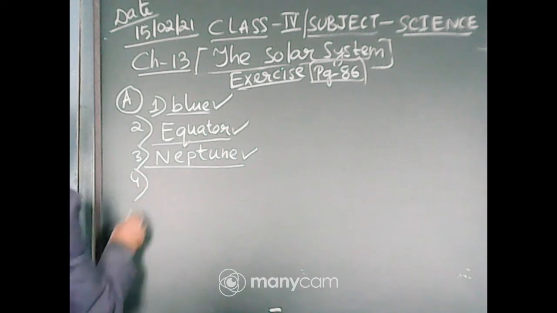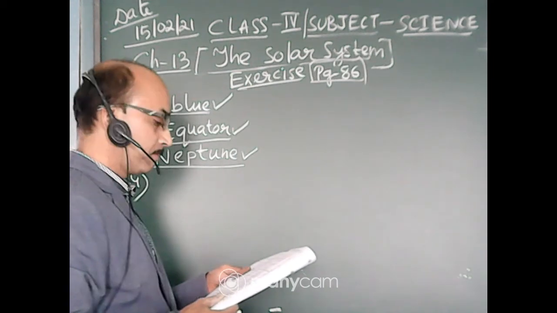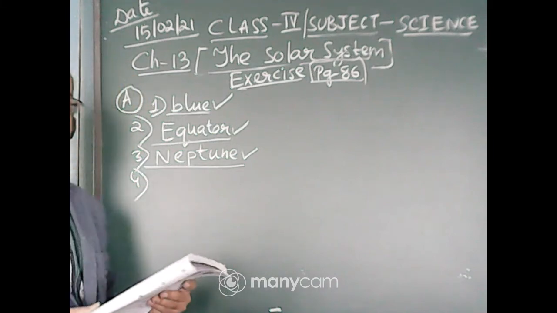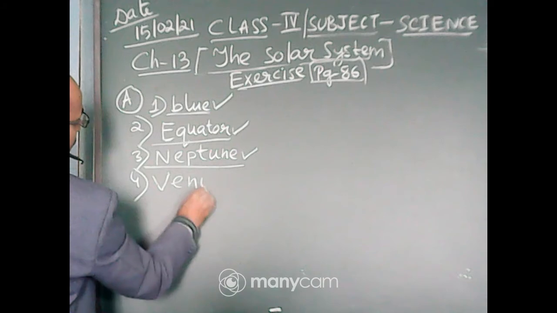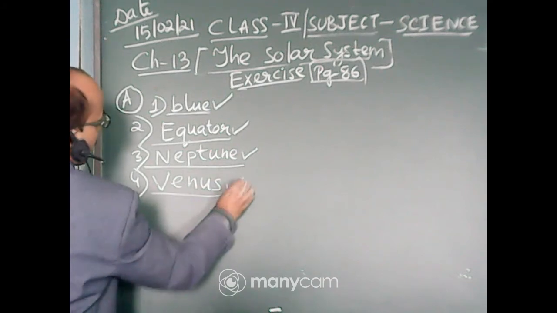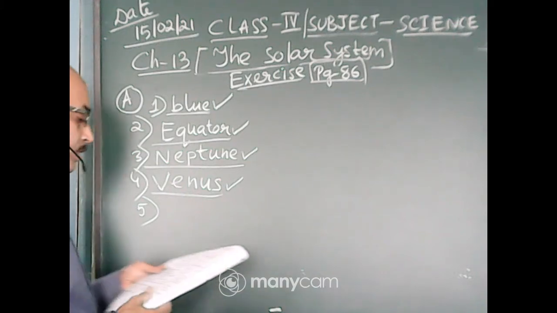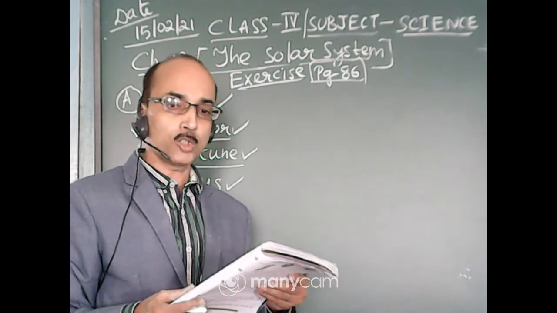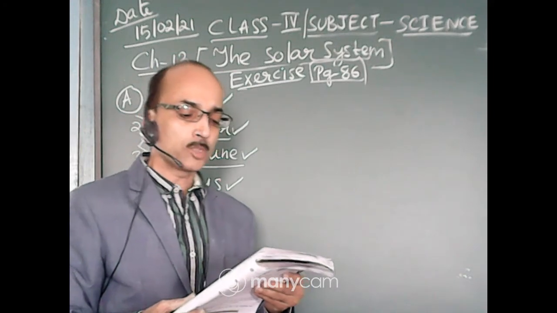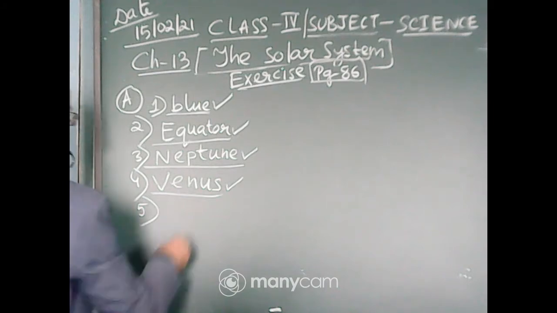Number 4, which is the hottest planet of the solar system? It is Venus. Number 5, an imaginary line passing through the center of the earth and coming out from the north pole and the south pole is called axis.